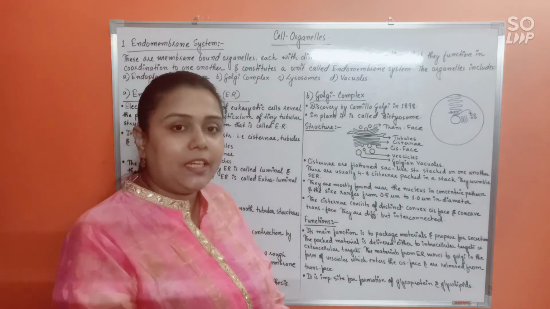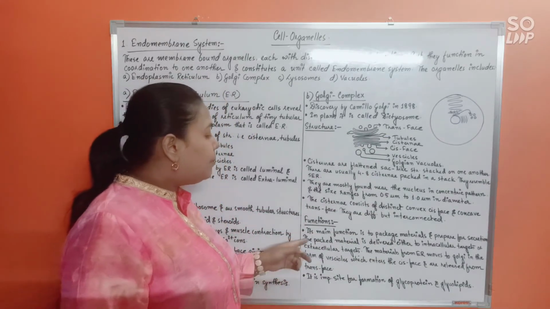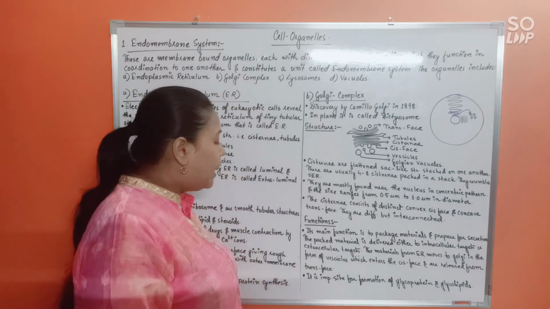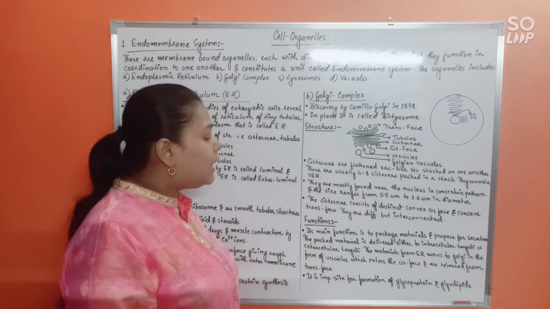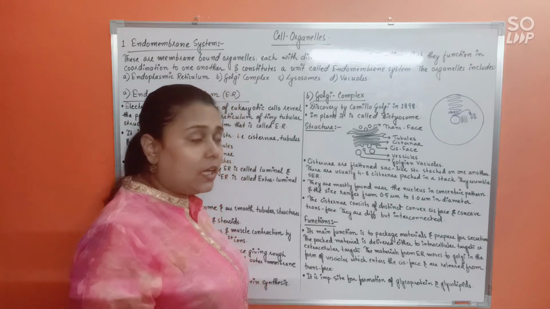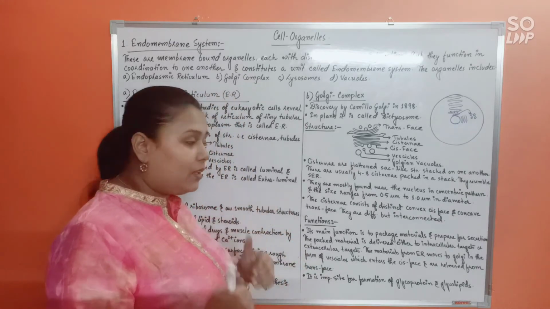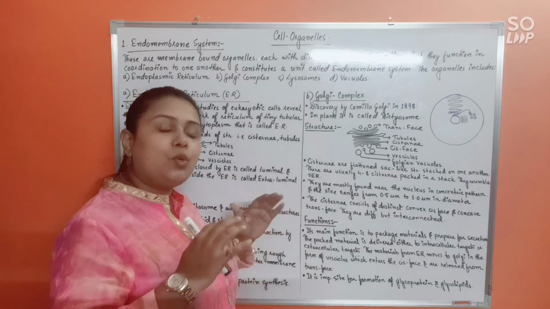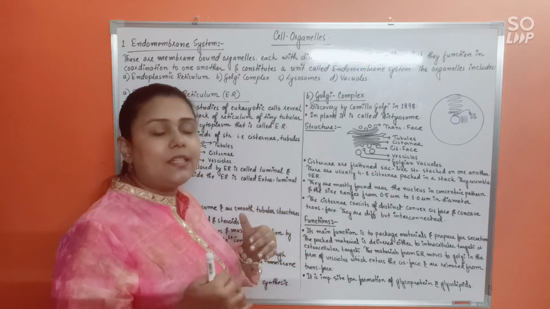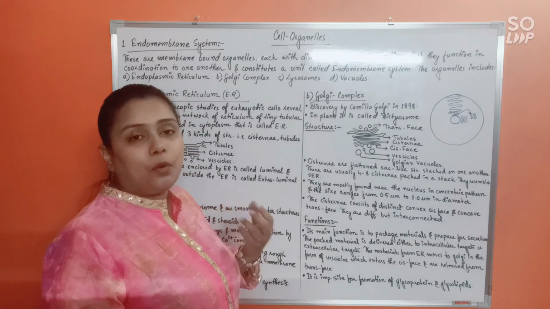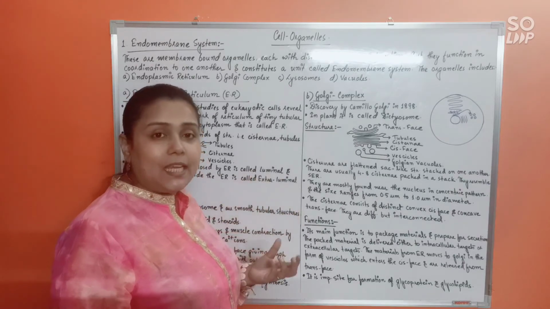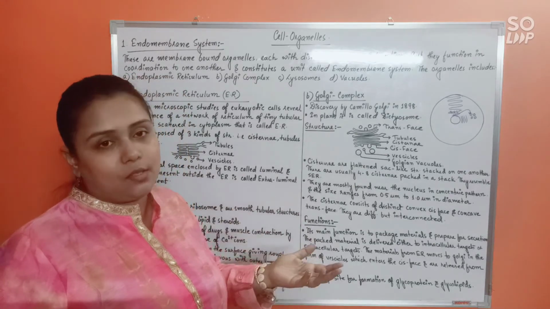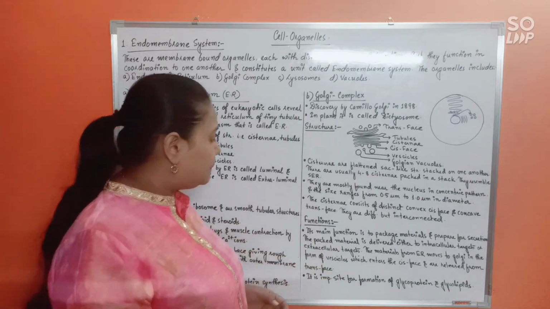Alright, understood finally? So see here, the main function is to package materials and prepare for secretion. The packed material is delivered either to intracellular targets, that means targets inside the cell, or extracellular targets, means targets which are outside the cell. In that case, the substances that have been formed by the ER and processed by the Golgi complex will be released outside the cells, like secretions.